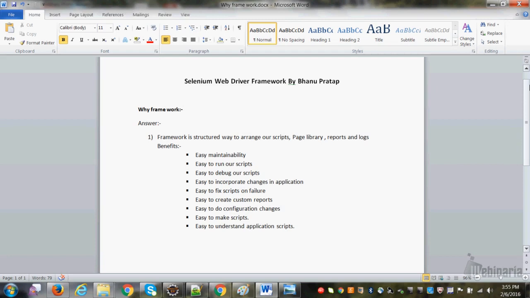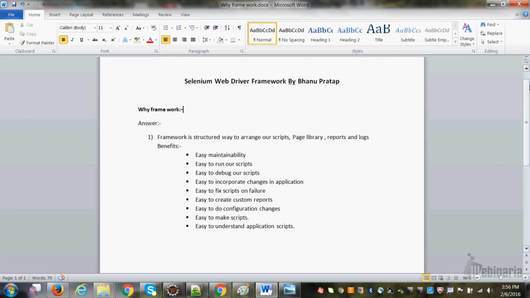Now this is our first question. The second question is, they will ask you to explain your framework structure, right? First they will ask you why framework, then they will ask you to explain your framework structure. That is very, very important, and no teacher will teach you that. Trust me, you go to any institute, any classes, nowhere will they teach you how to create a framework. They will give you some basic idea, do this, do that, but how it works in real time nobody will teach you, right? That is the reason I am making this video.